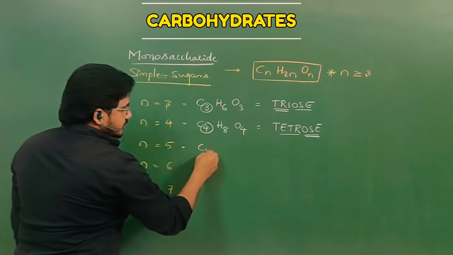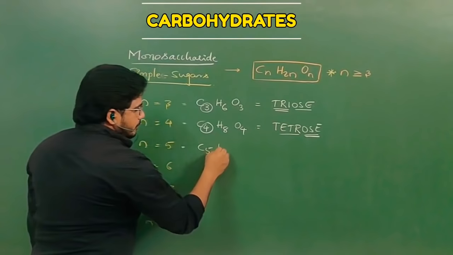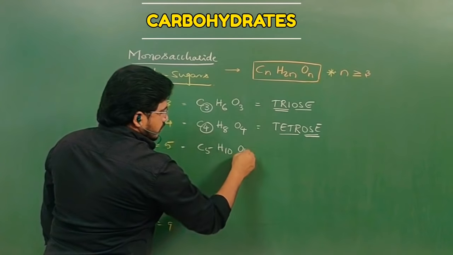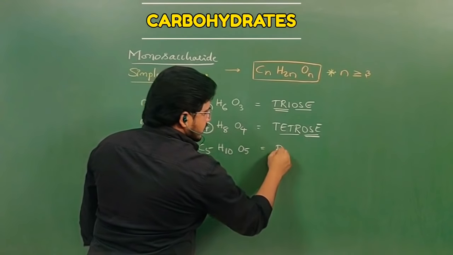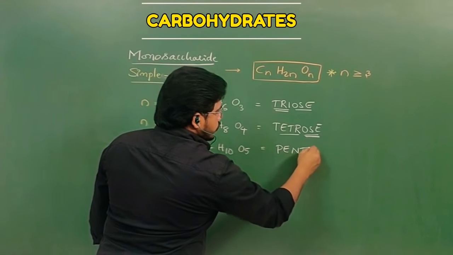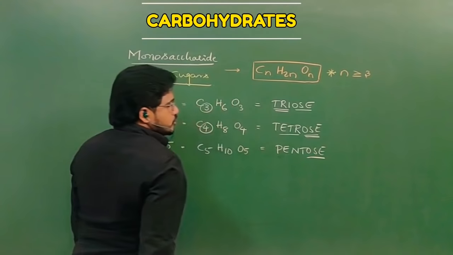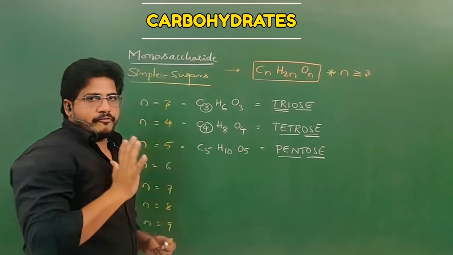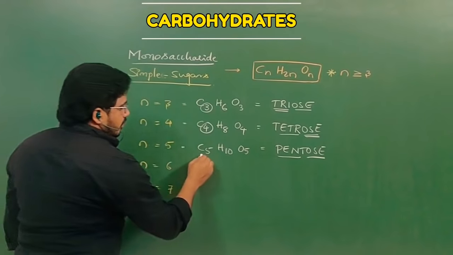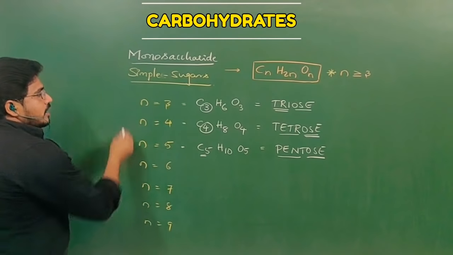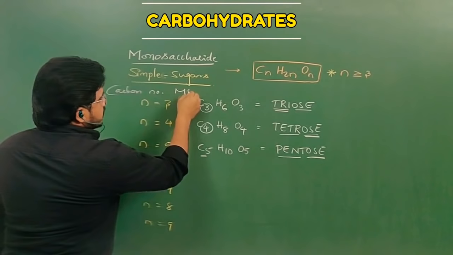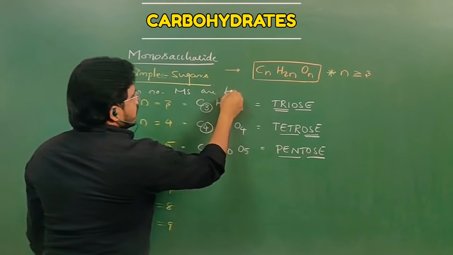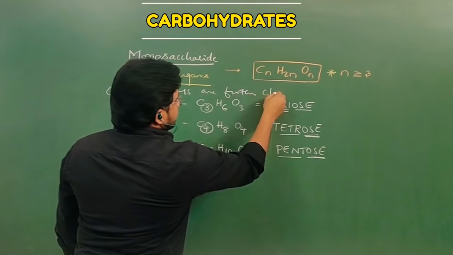Like that, the formula of pentose is C5H10O5. It will be named pentose. Ose means sugar, penta means 5. The number of carbons is 5. So according to the carbon number, monosaccharides are further classified.